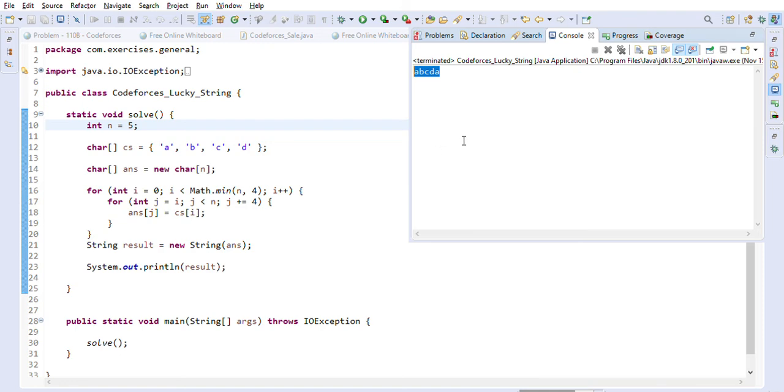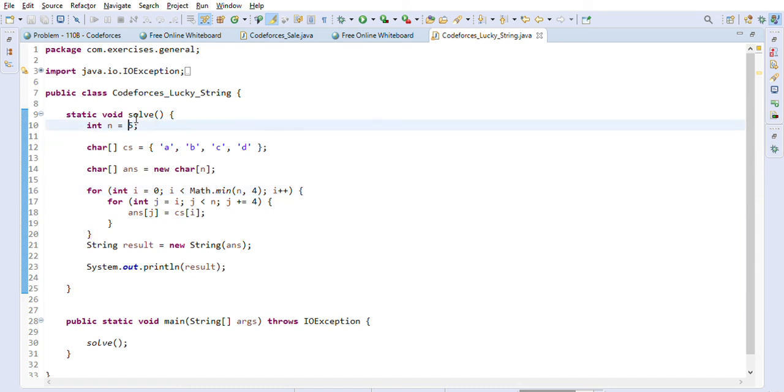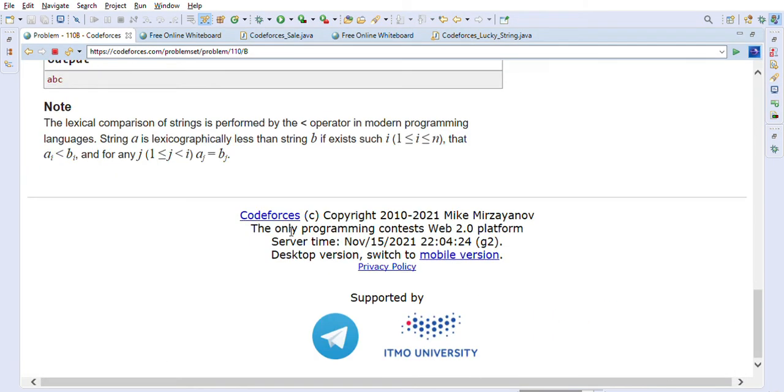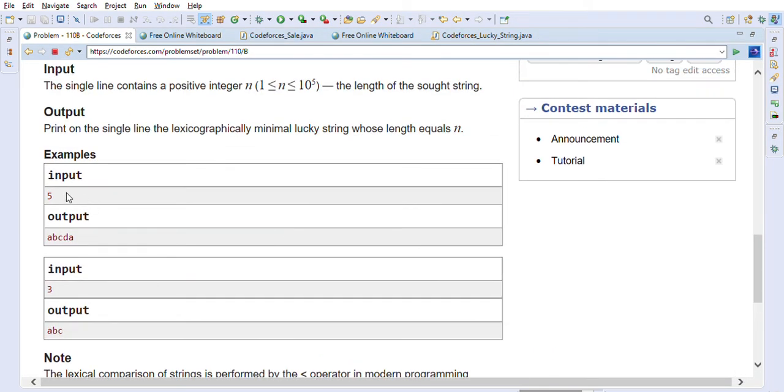So as you can see here, if n is equal to 5, then we are getting this as the result. So we can try for 6 here. So let's just try for the 5.